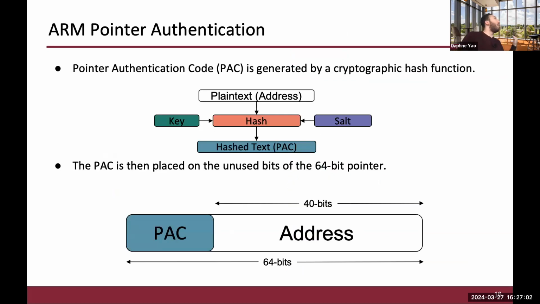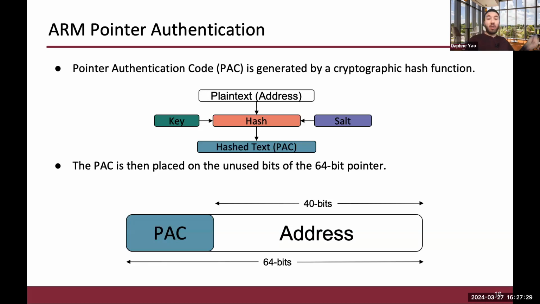So in order to help combat abusing pointers, ARM released pointer authentication. This is a hardware security feature that relies on utilizing the unused bits of a 64-bit pointer. In the address space, pointers are either 32-bit or 64-bit. And in 64-bit space, not the entirety of the 64 bits are used. Only a portion of it is used by the OS. And so there's a part that is not used.